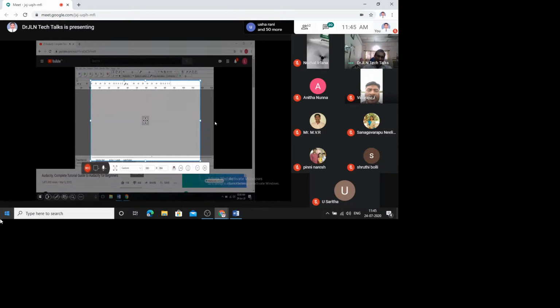If you take your mouse here, you can move it like this, but even so it has not covered the entire screen. So what you have to do is select the corners and move it up, down, right or left. Now I'm selecting this screen by adjusting this. This portion of selection, we call it the selected portion for recording the screen.